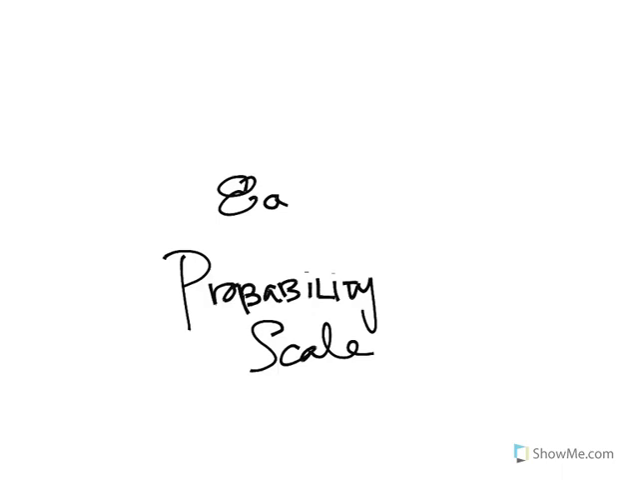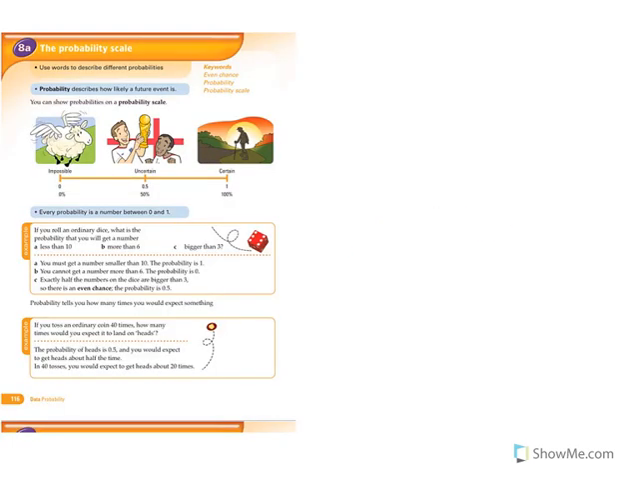This is chapter 8A on the probability scale. So we're talking about chance. Probability is describing how likely a future event is. It's impossible for a sheep to fly, so it's at 0%. It's uncertain that you'll win a trophy, so it's somewhere right around here. Because 50% is an even chance.